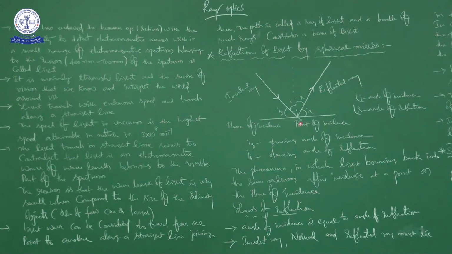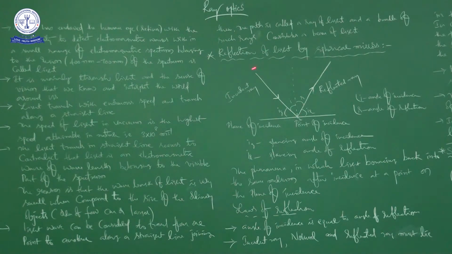I already told you light is an invisible form of energy. See here, this is the incident ray, the incident light ray which is coming. The angle made by the incident ray with the normal is called the angle of incidence. That is i, which is going to be incident at the point of incidence. Next, this is the reflected ray.